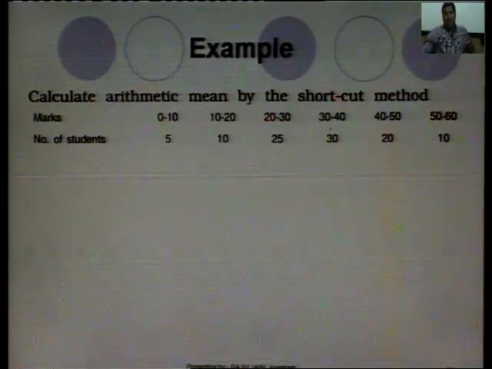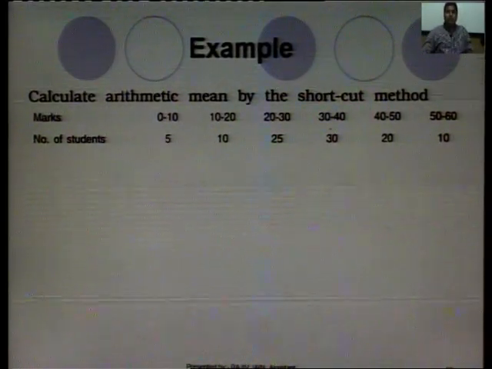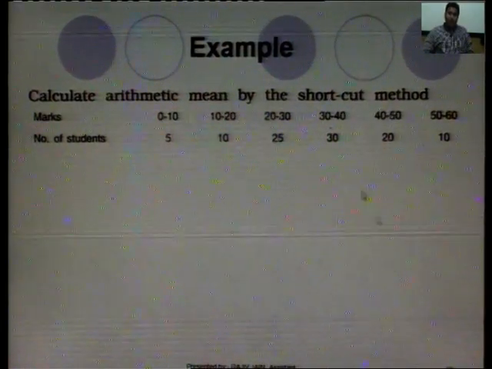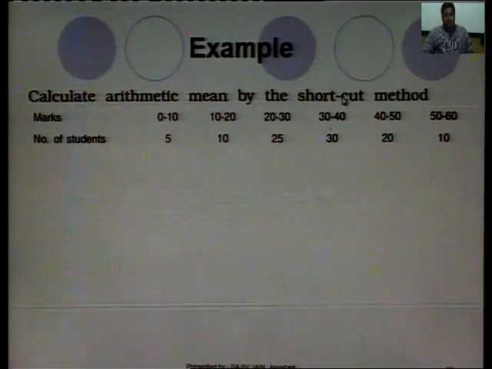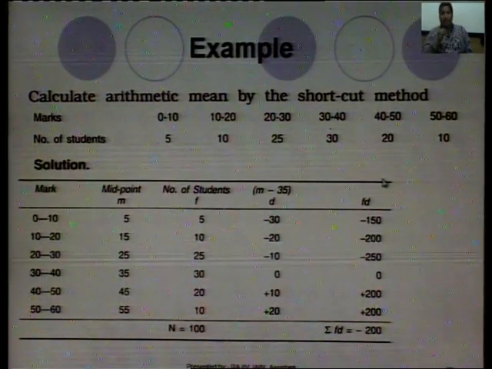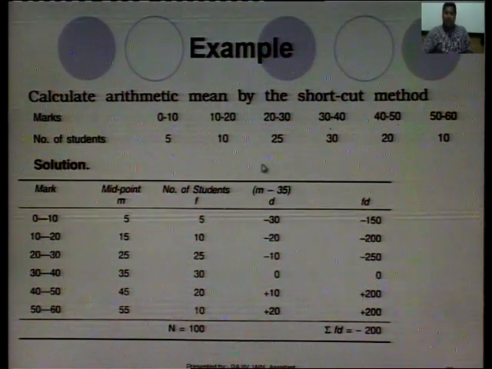Now, there is an example, the same example. Now, we will do it with the shortcut method. Previously, we had done it with the direct method. The answer was 33. Also, using this formula, we will get the same answer, that is 33. So, first of all, we have to assume a mean. We have taken 35 in this case.